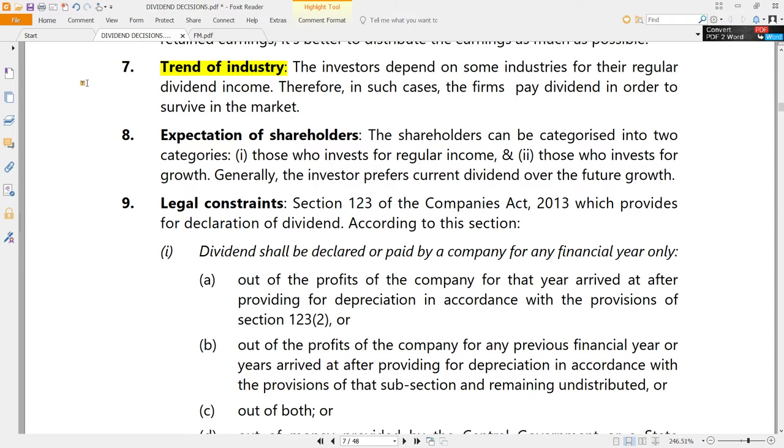Let us say if Infosys is giving a fantastic dividend, Wipro is giving a fantastic dividend, and TCS says that I will not give dividend this time because I have a lot of investment opportunities, people don't like it. So the pressure is on the companies also to follow the trend of the industry.